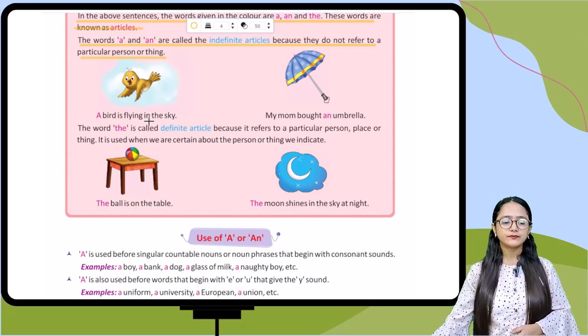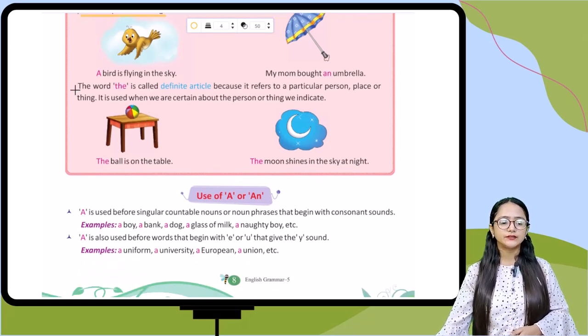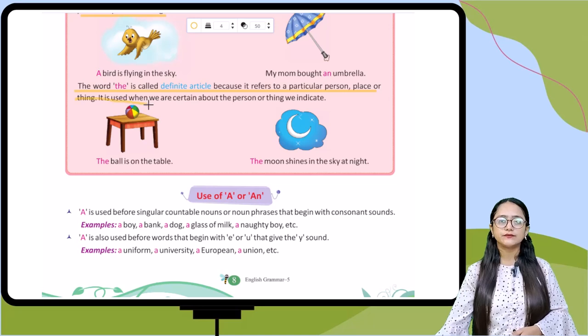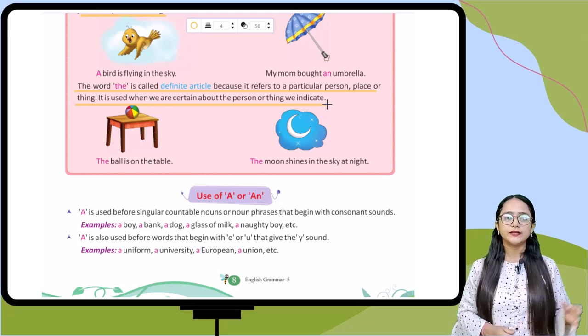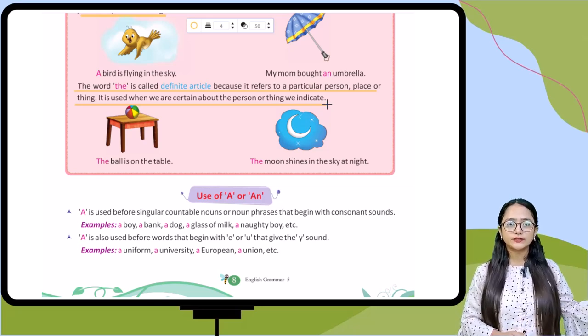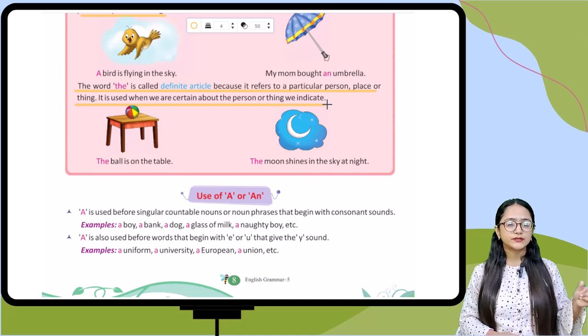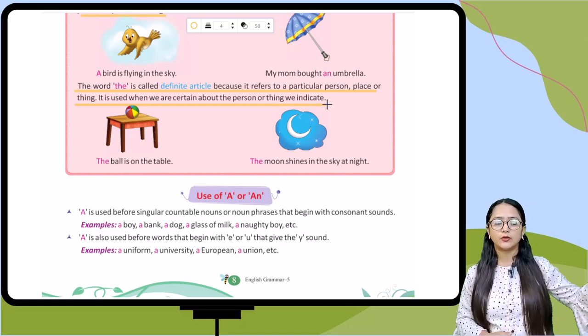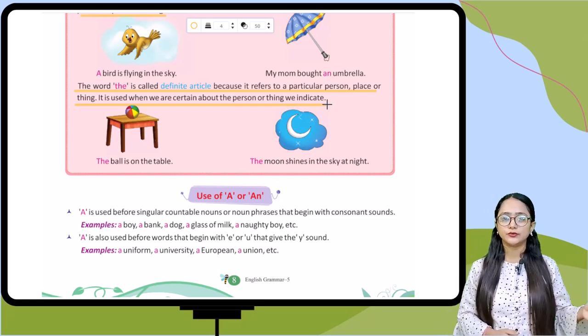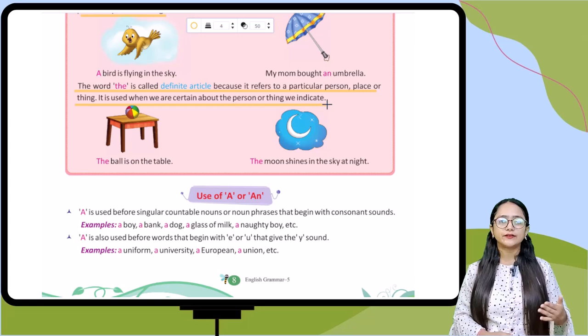Now the next thing is, the word the is called the definite article because it refers to a particular person, place or thing. It is used when we are certain about the person or thing we indicate. So basically the word the is the definite article because it is telling you about the particular person or thing. You can see the example also, the ball is on the table. It is telling about the particular ball, that ball. Next one, the moon shines in the sky at night. It is telling about the moon, the definite one.